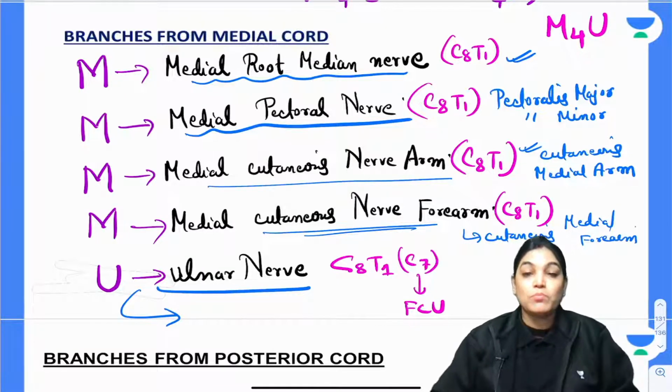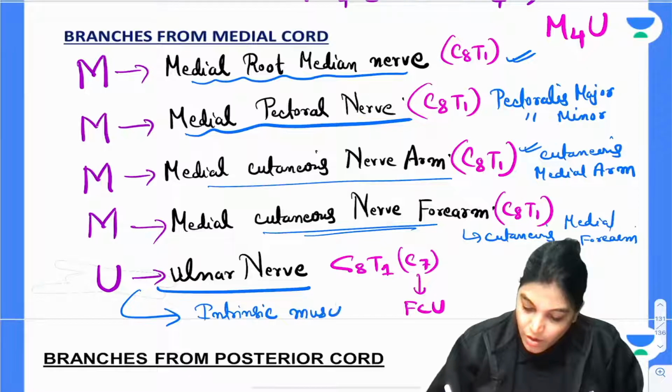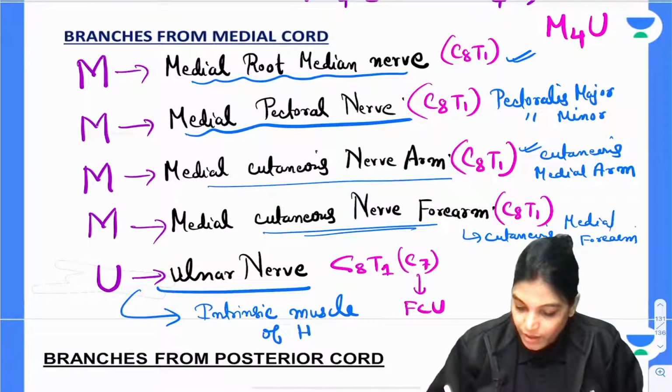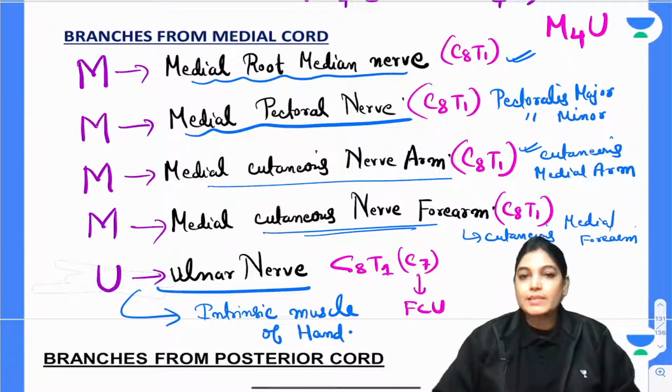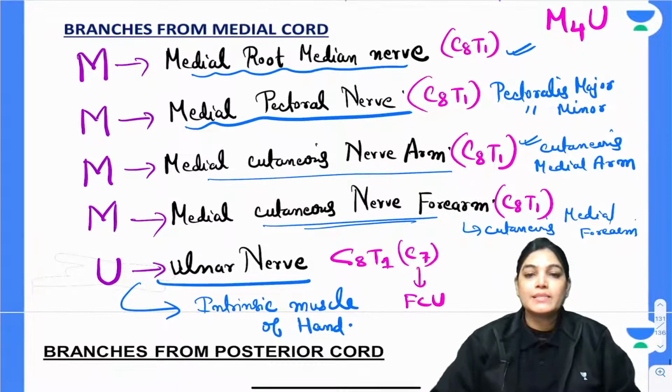It is mainly giving innervation to intrinsic muscles of the hand.